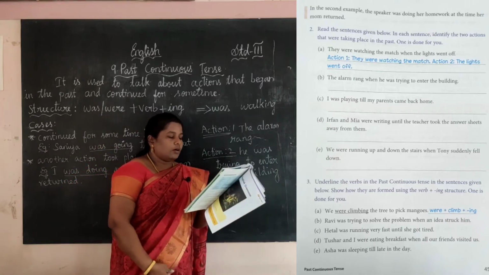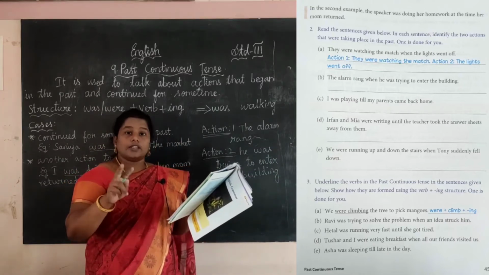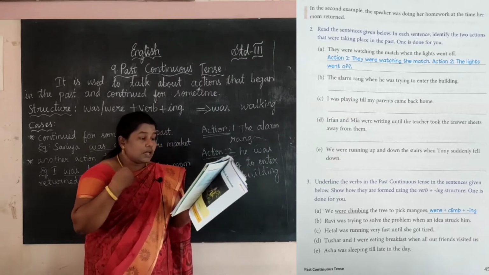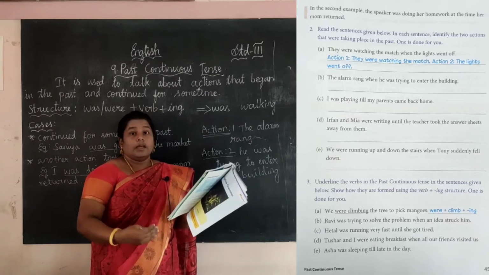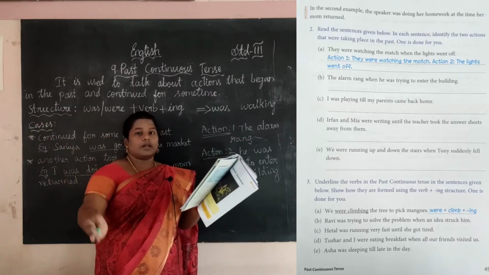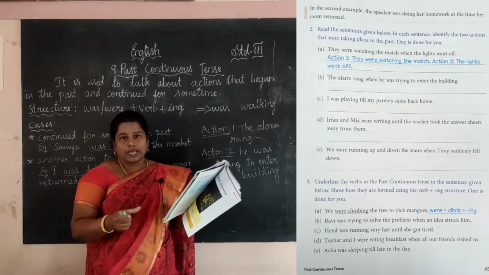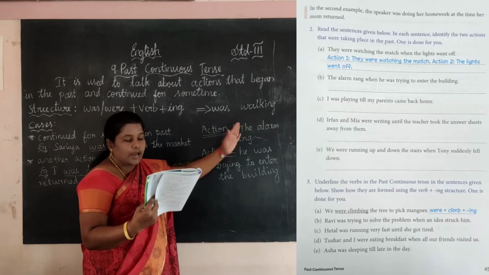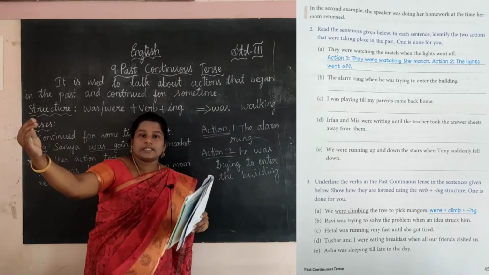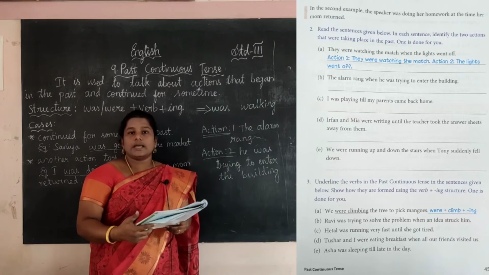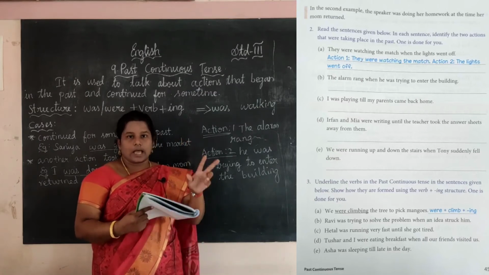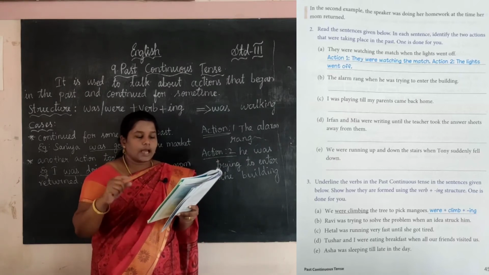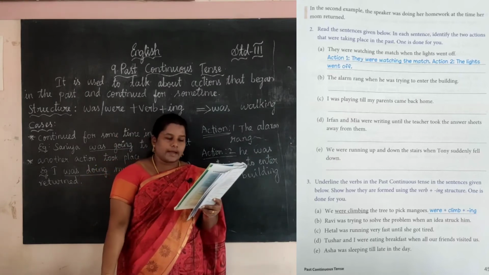See here. Next one I am going to do. Another two is your homework. So just listen carefully. I was playing till my parents came back home. எங்க அம்மா அப்பா வீட்டுக்குள்ள வர்ற வரைக்கும் நான் விளையாண்டுக்கிட்டு இருந்தேன். Okay. I was playing is action 1. So I was playing is one action and another action is my parents came home back. This is the another action. Okay, two action is happening there. So action 1 I was playing and action 2 my parents came back home.